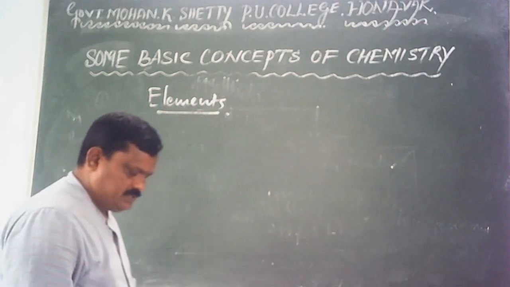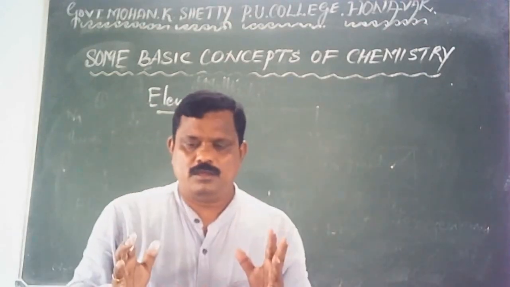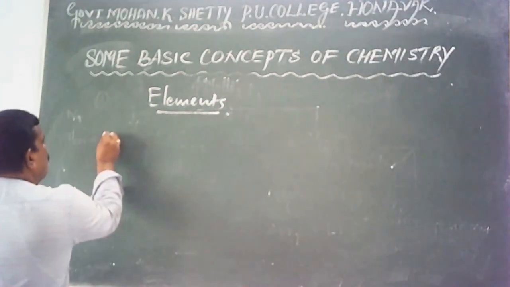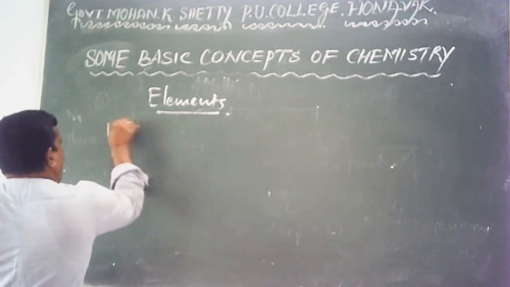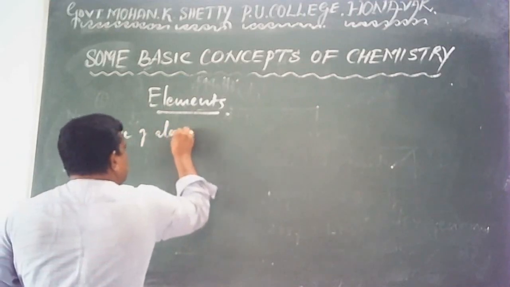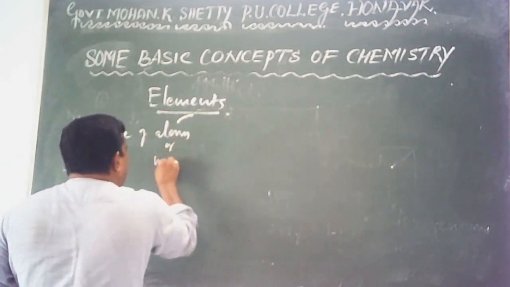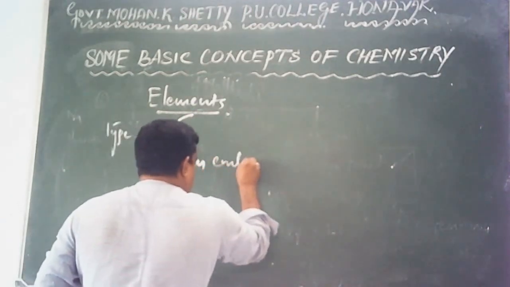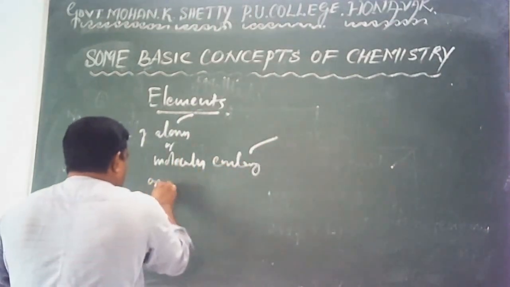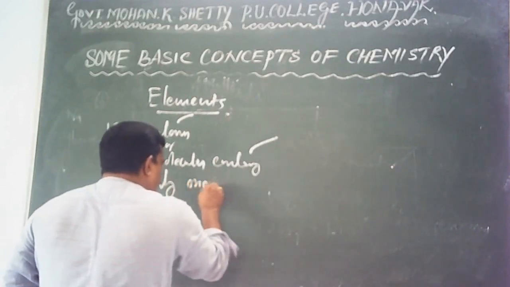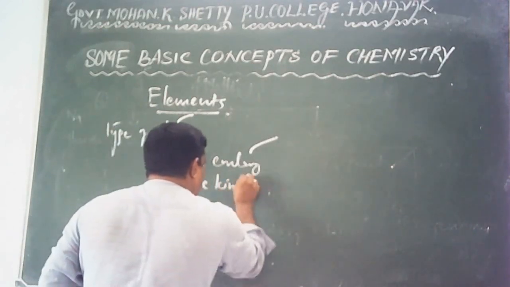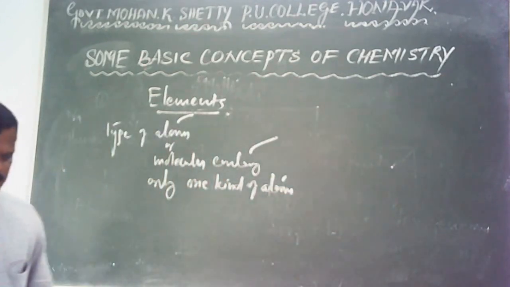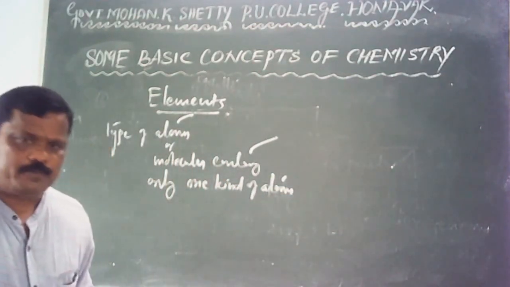Elements are those pure substances which contain only one type of atoms, or molecules containing only one kind of atoms.